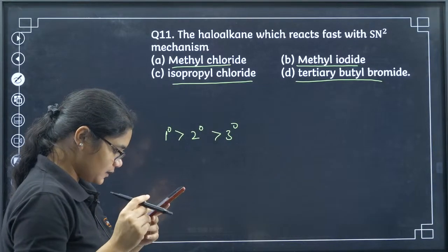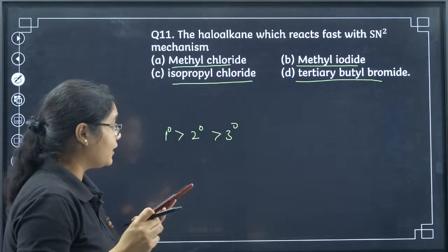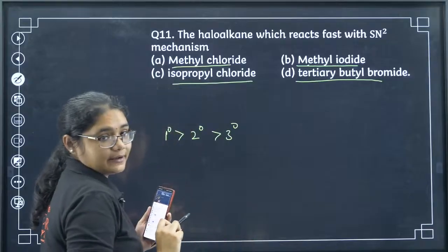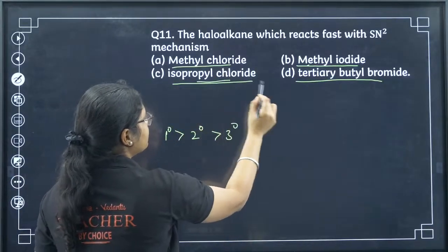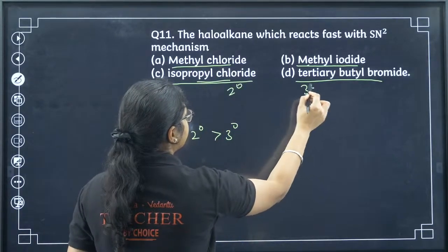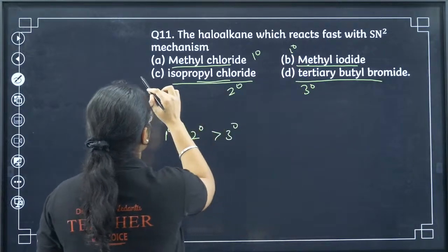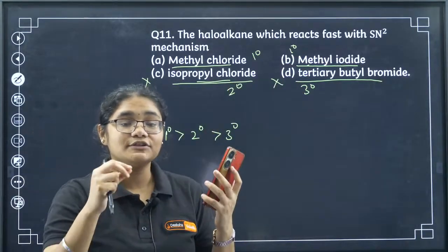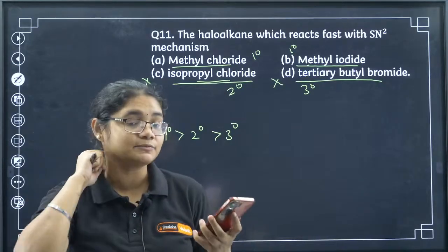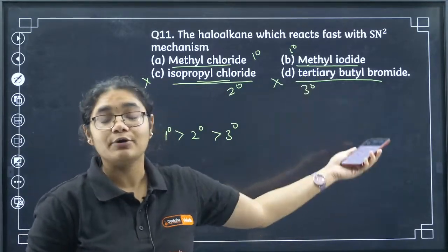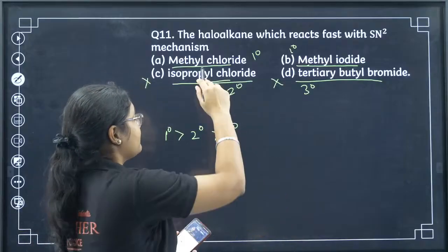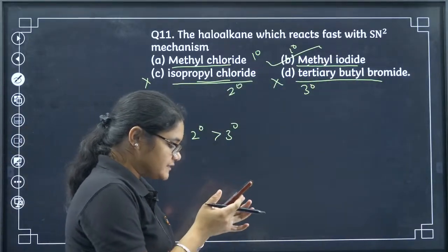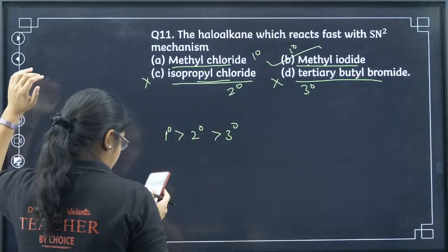Yes, thank you Noor Jahan. So 1 degree, this is methyl chloride and methyl iodide. See, here's the confusion. Isopropyl is secondary, this is tertiary, this is primary, this is primary. So I can eliminate these two. But in chloride and iodide, which is a better leaving group, which bond can break easily? Methyl iodide bond can break easily as compared to methyl chloride. So that is why option number B. Sangeeta and Neon are absolutely correct here.